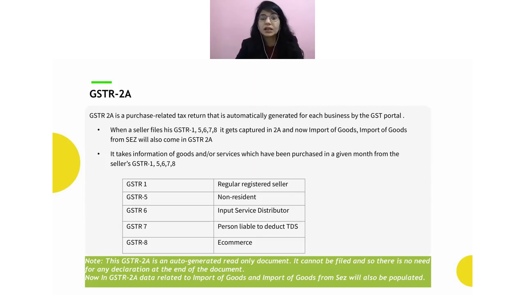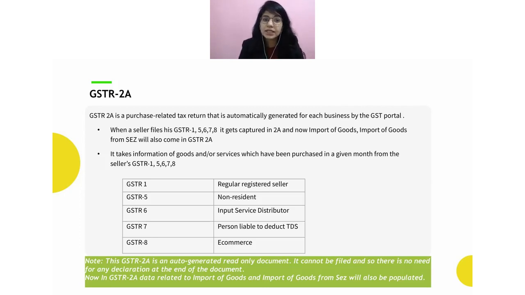Along with this, there is certain information in respect of import of goods also. So if I have imported some goods from outside India or maybe from an SEZ unit, there I'm liable to pay the taxes at the customs authority. So if I pay some taxes at the customs authority, that particular information, once I file my bill of entry, will also be reflected in my GSTR 2A. Right? So I can see that information again in my GSTR 2A.